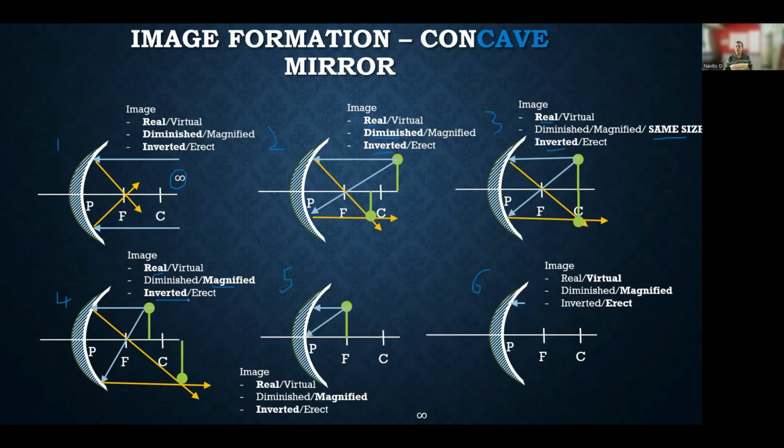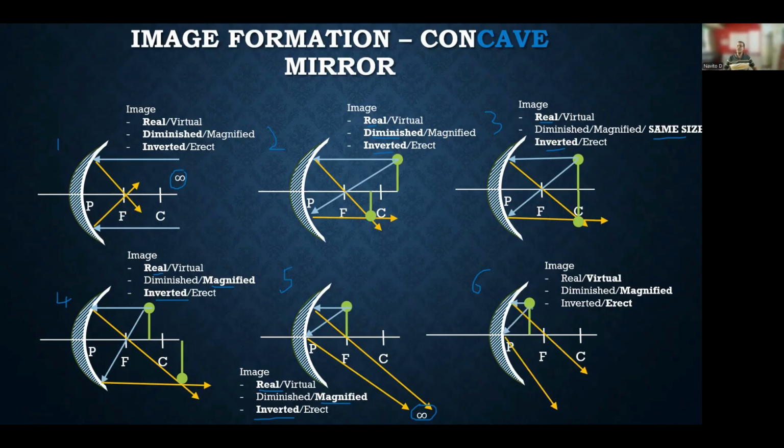The fifth case: when the object is at the focus, here also we take 2 rays, and when the parallel ray hits the surface, it has to move through the focus, and when the other hits the pole, it will reflect back at the same angle. So we see the image getting formed at infinity. Here, the image is real, magnified, and inverted. The final case, the sixth case, is when the object lies between the pole and the focus.